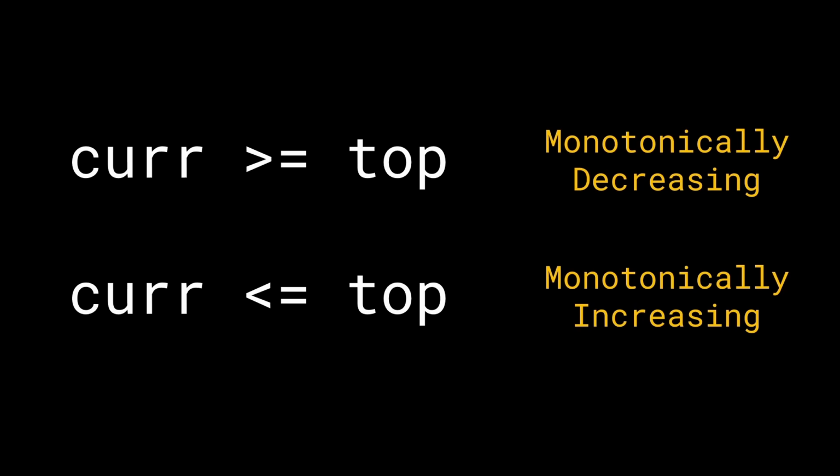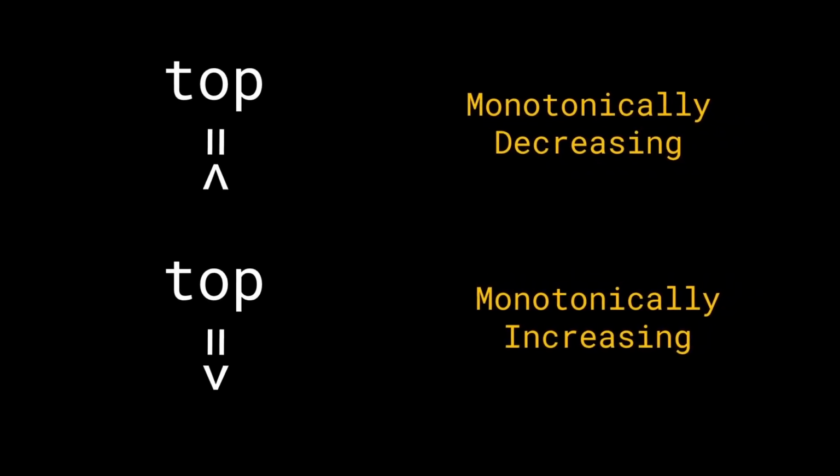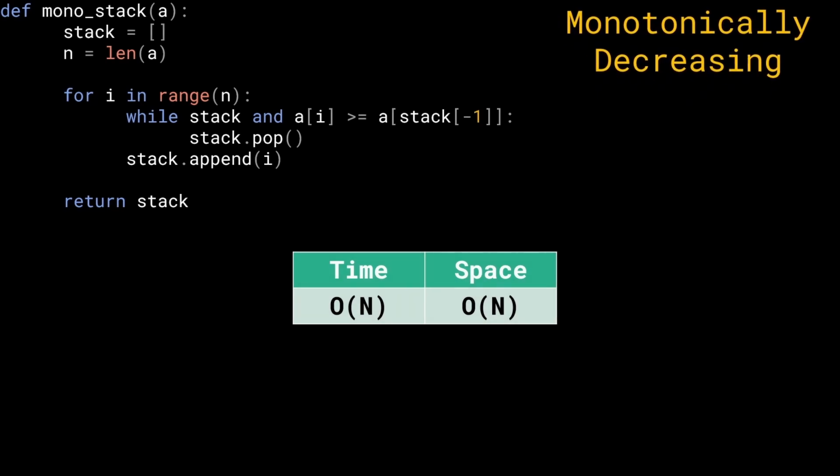Now, the way you can remember this, and again, don't judge me, I was very sleepy when I figured this out, was that you can look at these signs instead like this. Right? So monotonically decreasing means that the values are decreasing. So you are kind of sad, and you can see that this guy is sad, right? And in the second case, monotonically increasing, there is a smiley face, right? The V means that the guy is happy. And the way you can remember the positioning of the current and top is that this smiley face has a head and the head is basically the top. So that is how I remember this. And basically we have come to the conclusion that yes, in monotonically decreasing stack, you have a sad smiley face with the top on the right hand side of it.